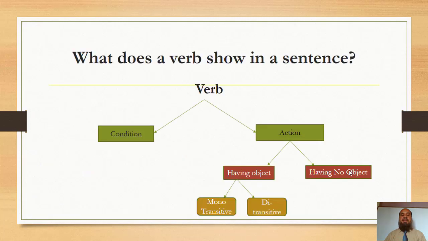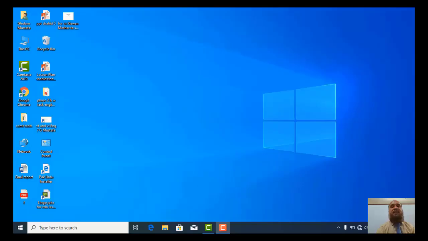So far we have learned that a verb shows the condition of a subject and the action of the subject. And action of the subject has two aspects. The action may have no object, the action may have object or objects. If the action has one object, it is called monotransitive, and if the action has two objects, it is called ditransitive.